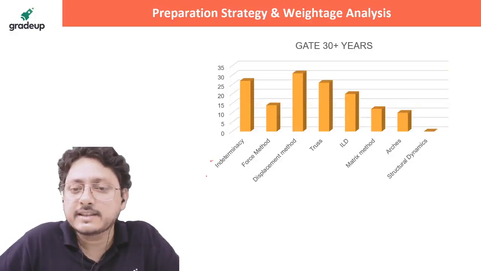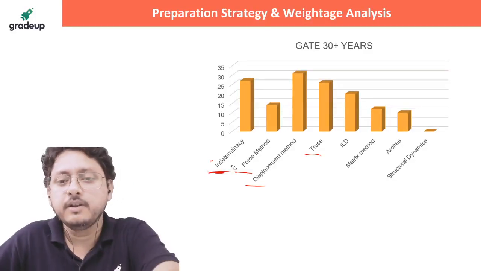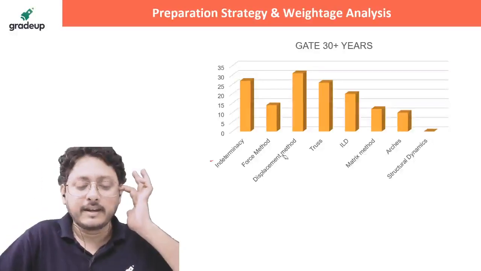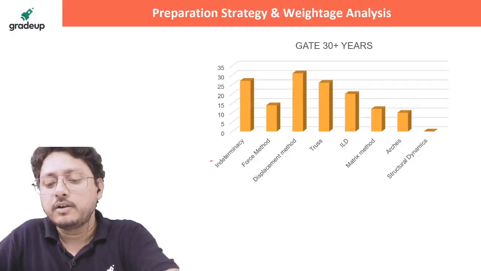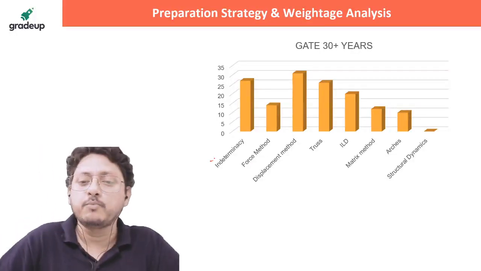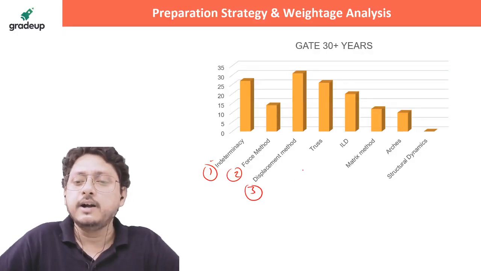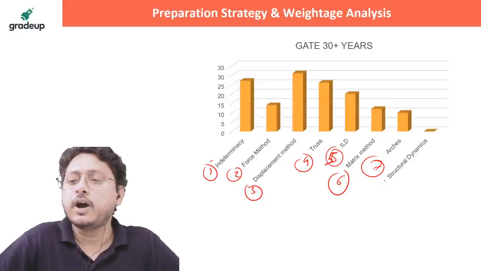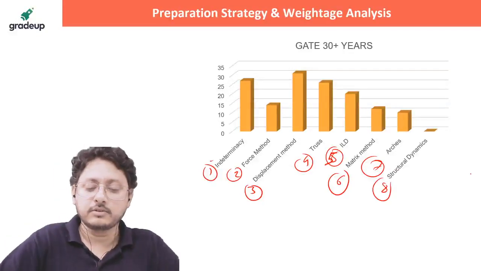As I told you, these are the chapters in structural analysis, right? Indeterminacy, I told you, is the first chapter. This is the chapter wise I have given. Someone asked me whether ILD is important or not. Now you can tell me which one is more important here. This is the first chapter, then the second chapter, this is the third chapter, fourth chapter for Truss, fifth for ILD. Then you have the matrix method, then arches, then structural dynamics, which is not there for GATE, so it's not showing here.